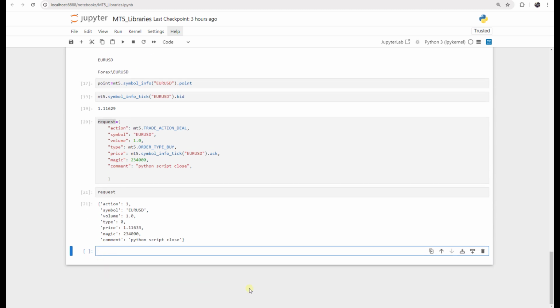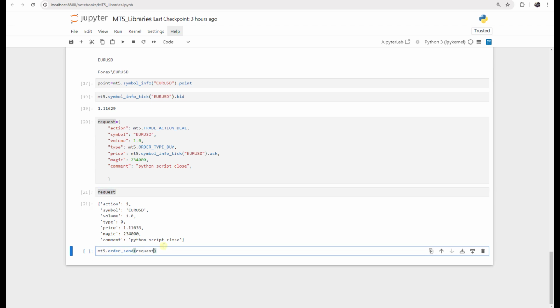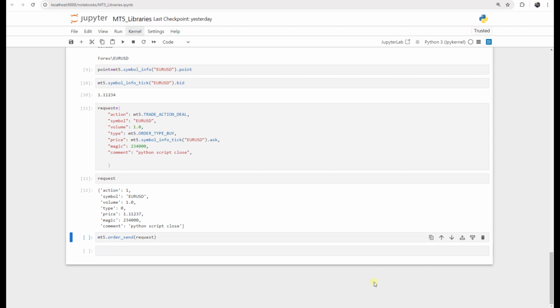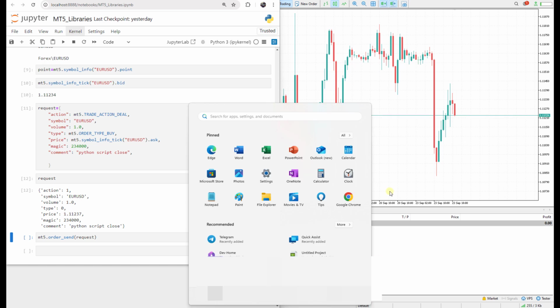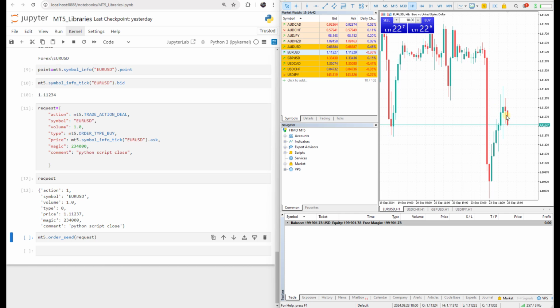To send an order, we can say mt5.order_send, and here we just put this request. I paste the request, and if I send it here, we will have an order. A buy order will run in our account. Let's open both windows together like that and put this one here. We have both of them. There is no open order here. I run it. Remember that we don't have take profit and stop loss yet, but I just want to show you how we can send an order.